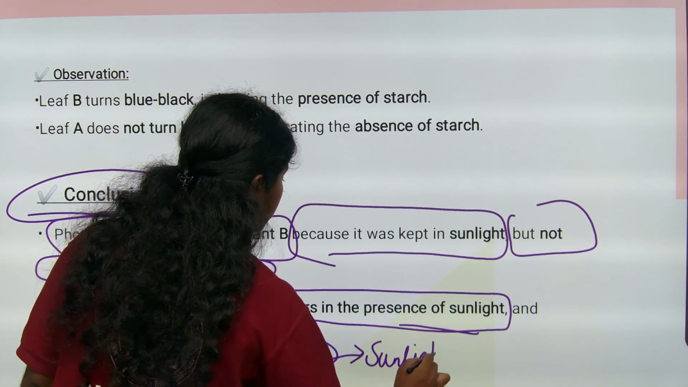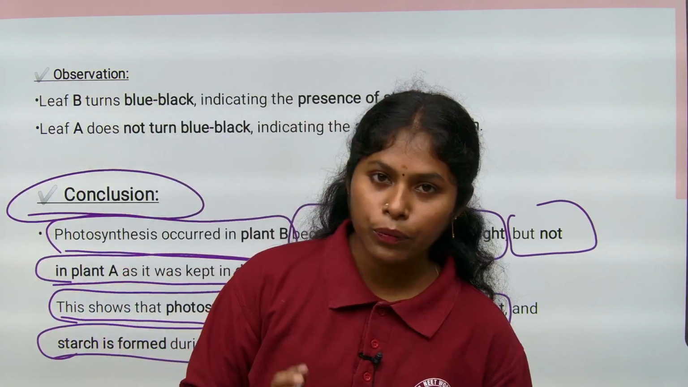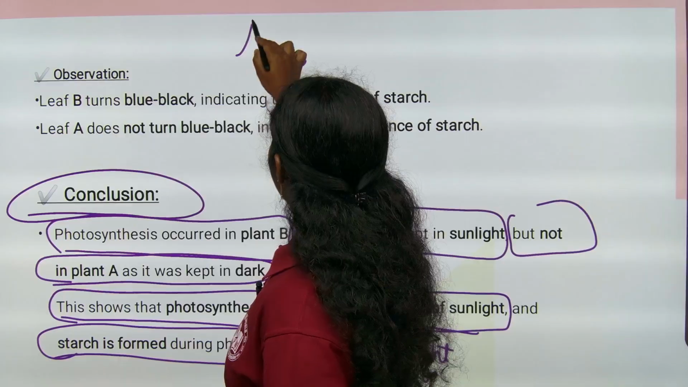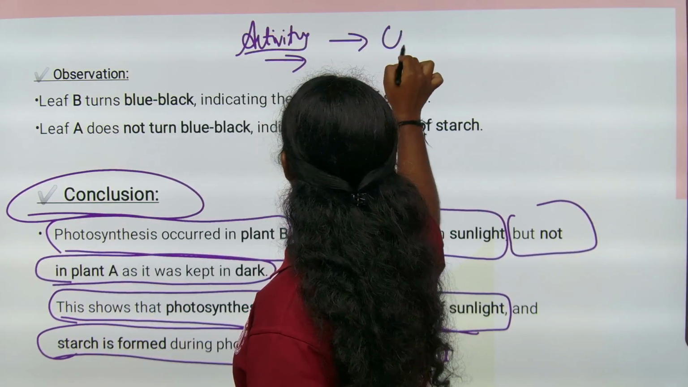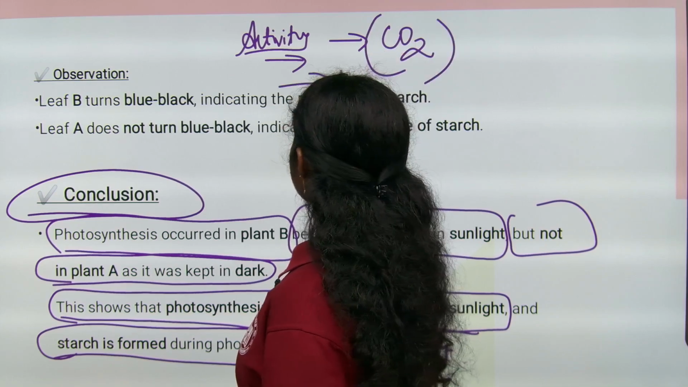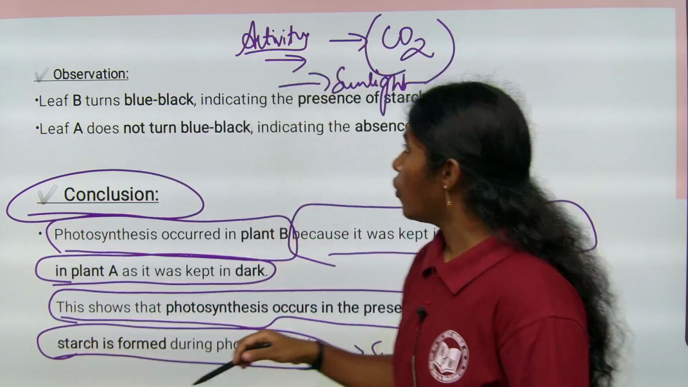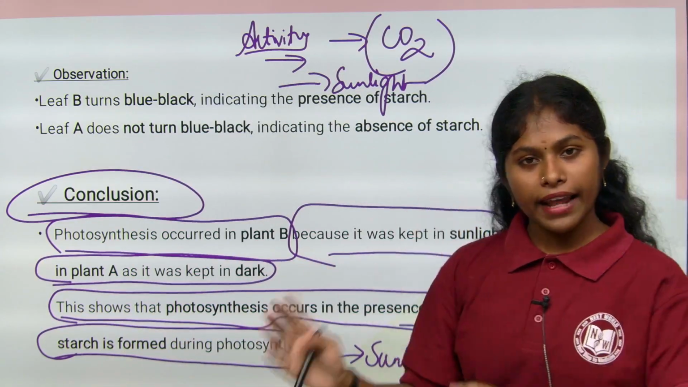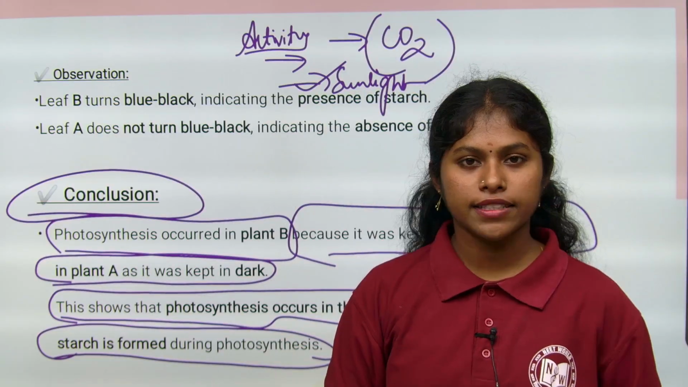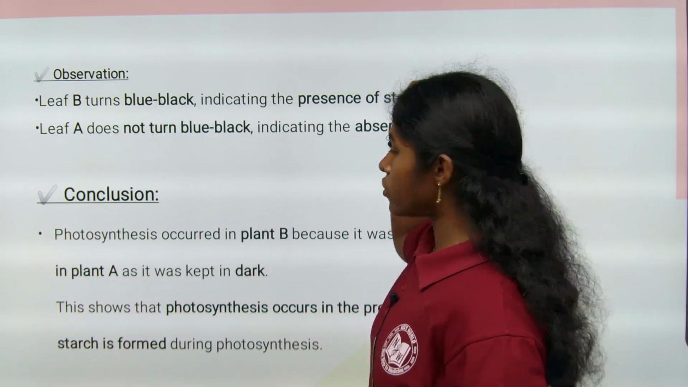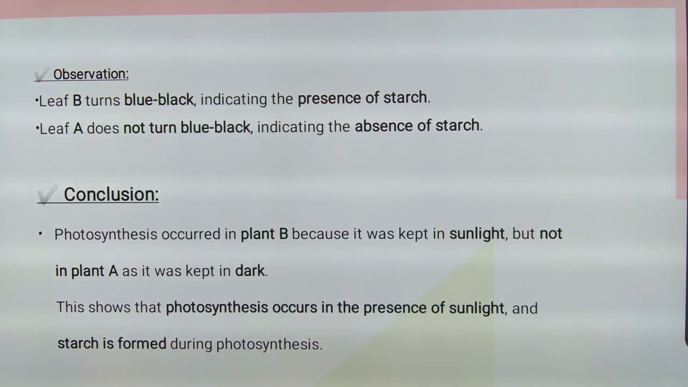So first, what we learned from the experiment in activity 1, children, is that the presence of carbon dioxide is required for the plants. Here, sunlight is required to form the starch, right? So this is how carbon dioxide and also sunlight are required for the plants. So all of you understood? If you have any queries, please let me know, children.